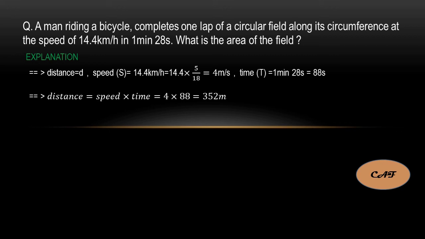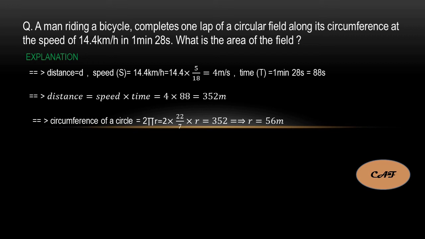Whatever distance we got, that is equal to the circumference of the circle, or the circumference of the field. We know the formula for the circumference of a circle is 2 pi r. 2 pi r is equal to 352. From this equation you will find the radius of the circle. So I got the radius r is equal to 56 meters.